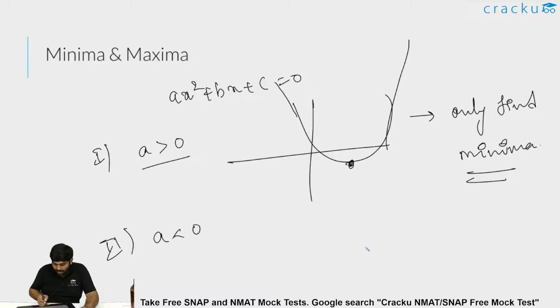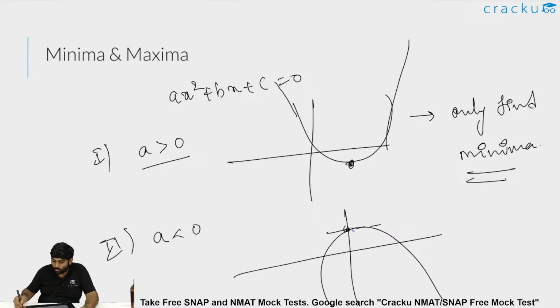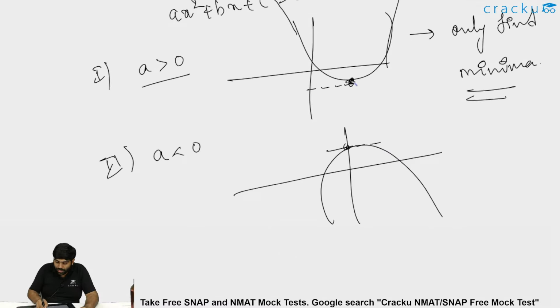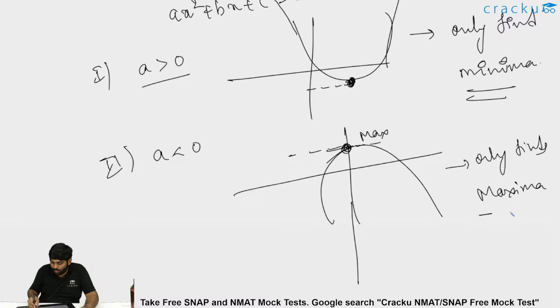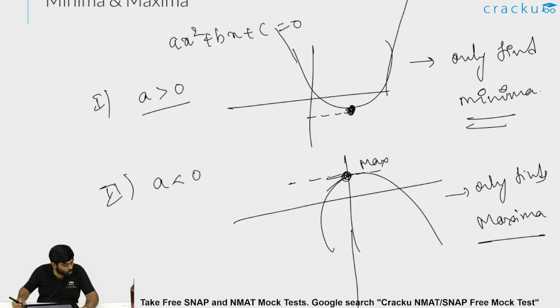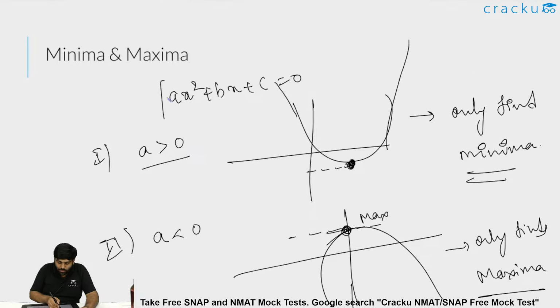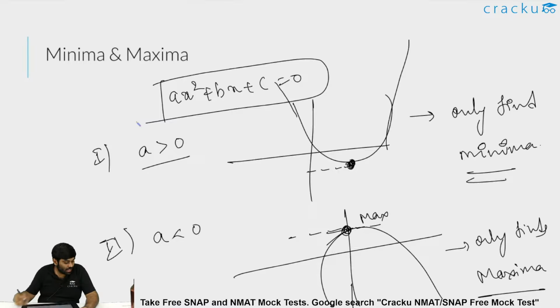And if a is less than 0, the graph will be a downward facing parabola, so that I can find the maximum y value. Here it is the minimum y value, but in this case it is a maximum y value, maxima. Because the graph can even tend to minus infinity. If you see here, this is the y-axis, the graph keeps moving. So it is possible that you can tend to minus infinity. So you only find maxima, that is the maximum value which a quadratic equation can take, the maximum value of y, which is equal to ax square plus bx plus c.